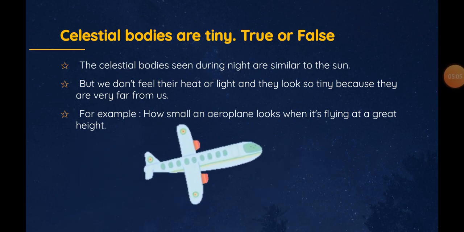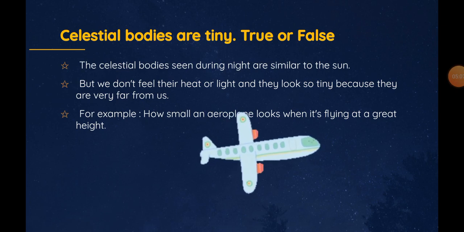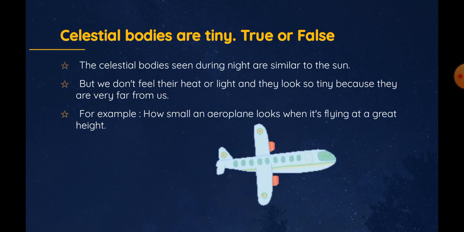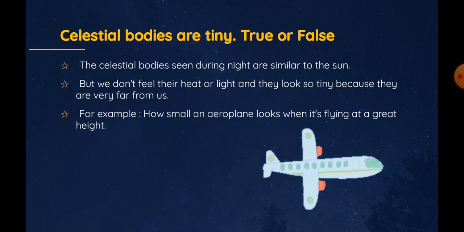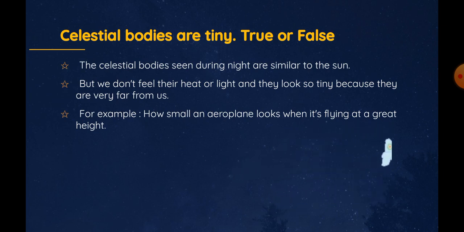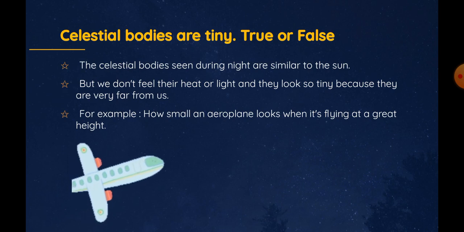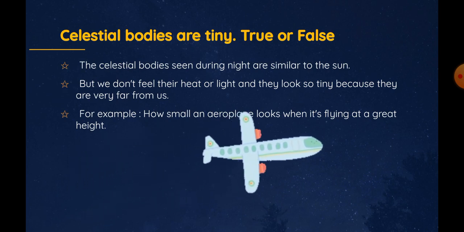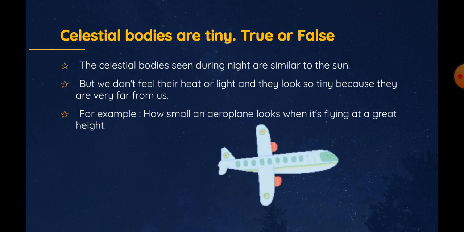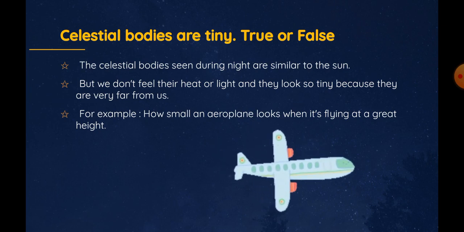For example, how small an aeroplane looks when it's flying at a great height. Actually, its size is very big. Similarly, celestial bodies are also big, but as they are very far from us, we cannot see the actual size.